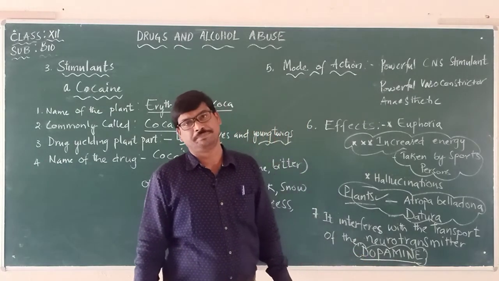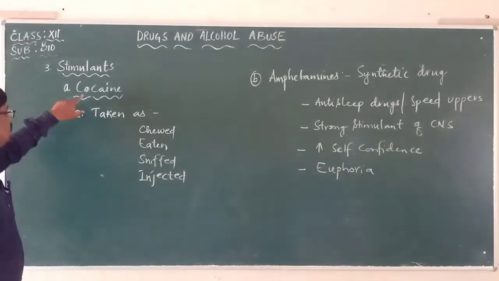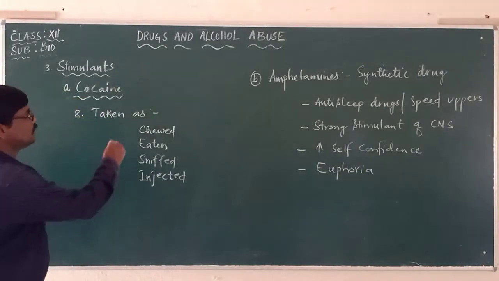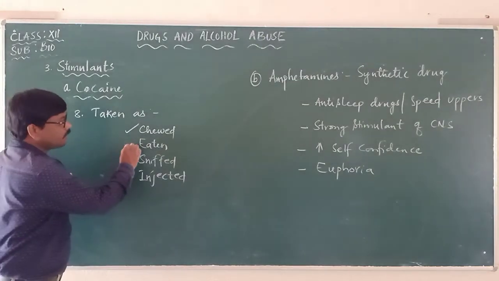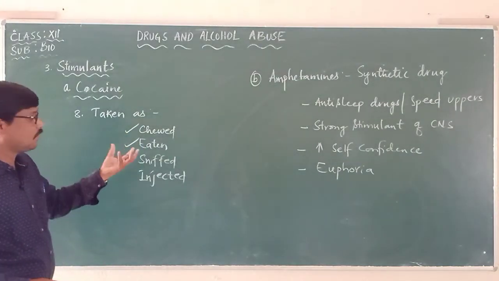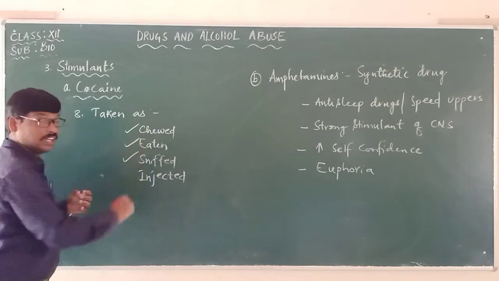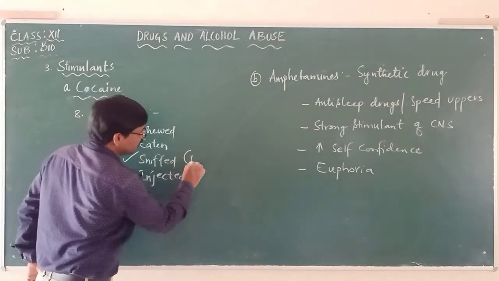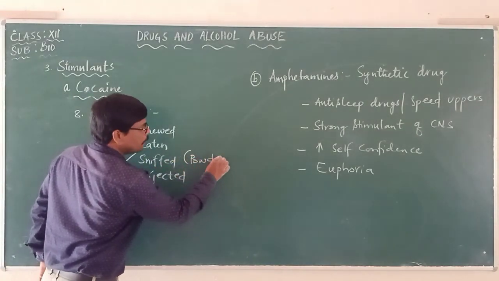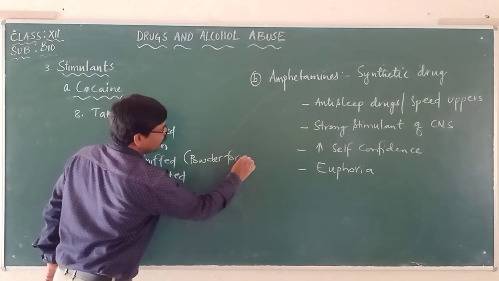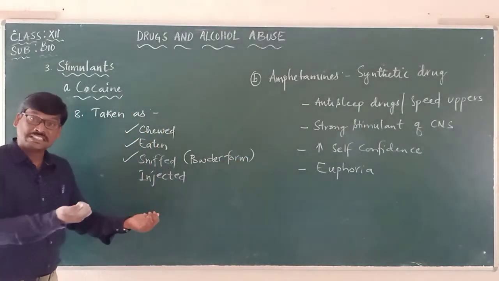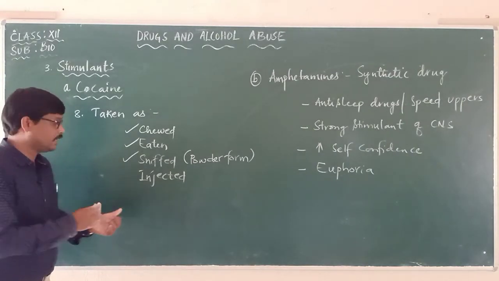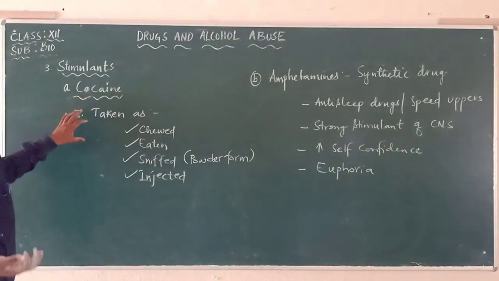Cocaine is taken in a chewed form; they will be chewing it, or it is directly eaten. Otherwise it is sniffed, which means it is in powder form and is inhaled. Otherwise it is injected. So in all these forms, cocaine is taken.